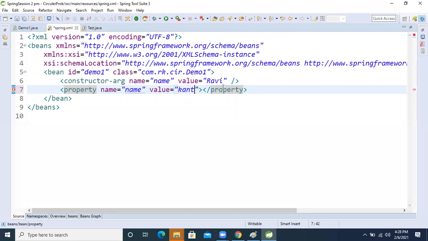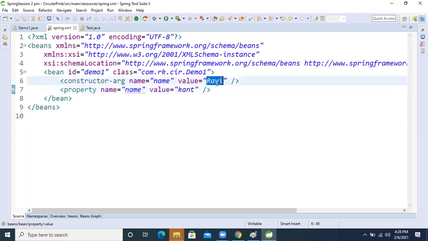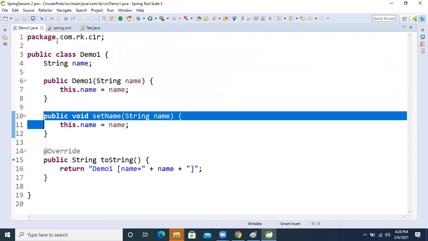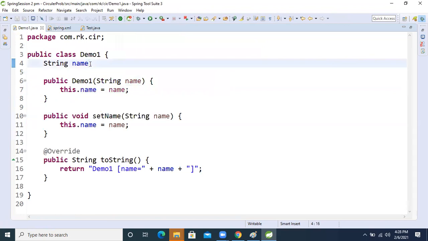We will get the result as Kant only, because Ravi will be overridden first in the property. First Ravi will come, but after that the container will inject Kant, so Ravi will be overridden and it will become Kant. So this is one difference.